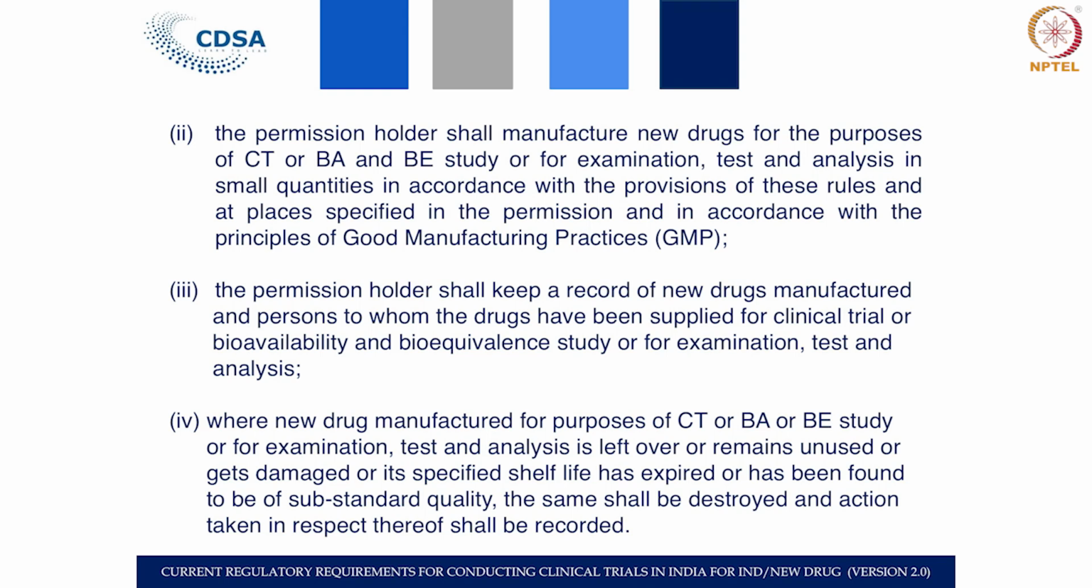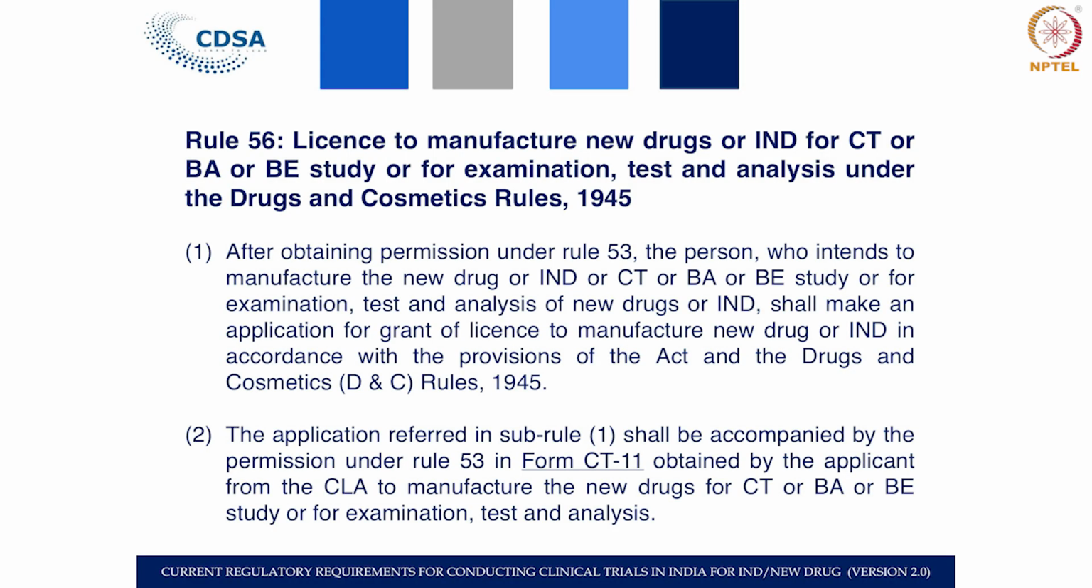And then once you apply, you get a permission for the clinical trial, you start maintaining the records for everything. Now, if the drug is not used, or if you find that the drug failed, you have test results, and when you test it from time to time and the drug has failed, in that case this has to be destroyed, and whatever action you take, you have to have an accountability for the same. Next rule, which is rule 56, is the license to manufacture new drugs.